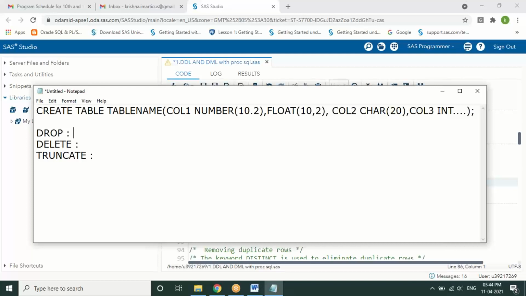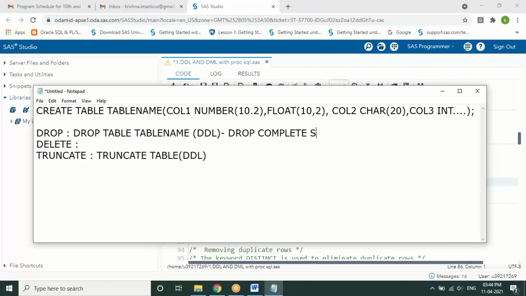Drop table name is the syntax. If you create a table with create table and you want to drop the table, you do it with the drop command. The truncate table will do almost similar to drop, but it just deletes the records in the table, not the structure. Whereas a drop will delete the complete structure, where we cannot get back the structure again.